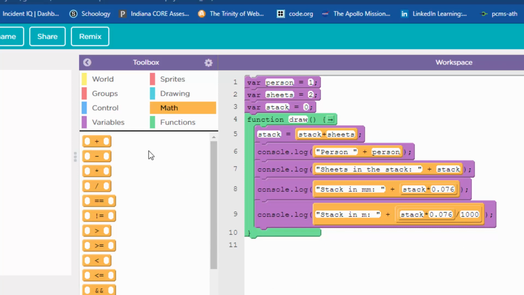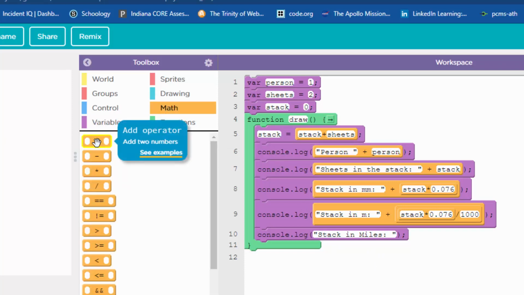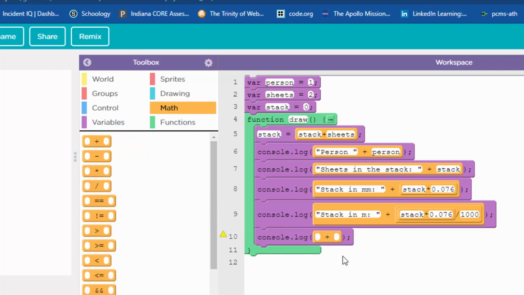And you're back. All right. We still have a couple of console.logs to throw in here. This one gets even crazier. Now, we're going to do stack in miles. All right, so that part, oh, you know what? Sorry. I forgot to put my plus block in there. My bad. All right, so the first part should be, quote, stack in miles, colon, space, quote. Okay, better. Stack in miles.